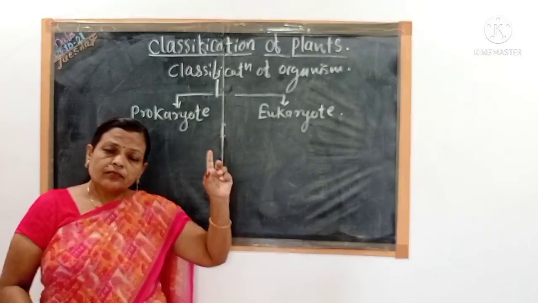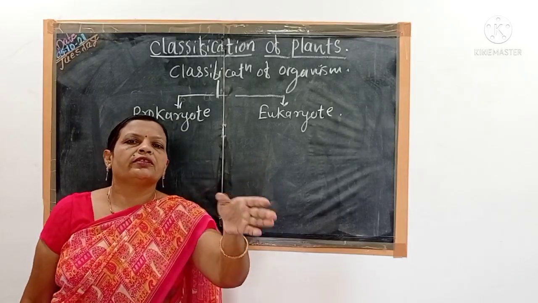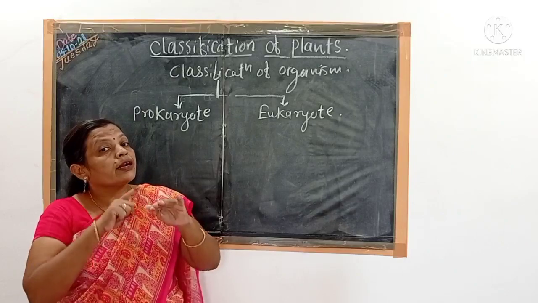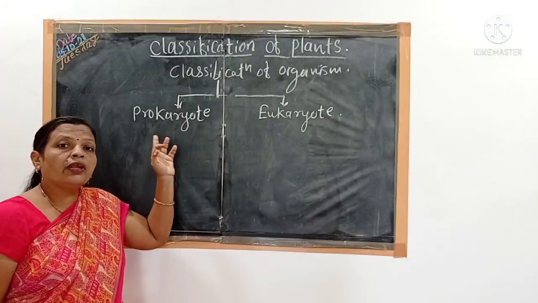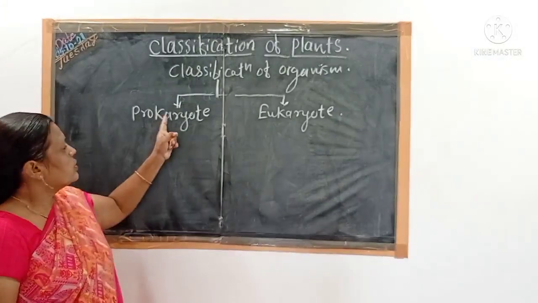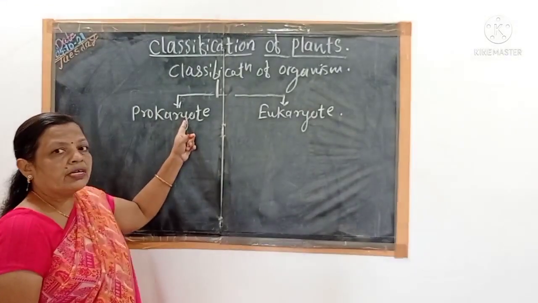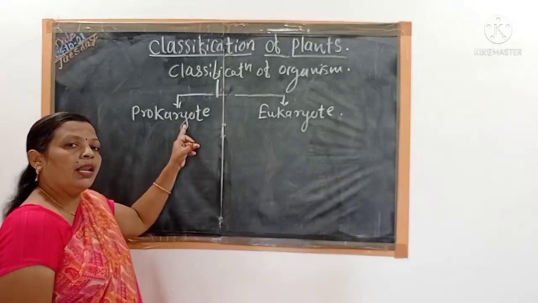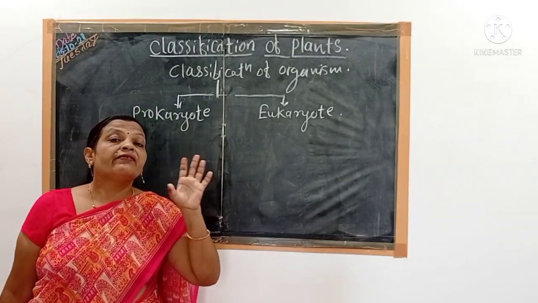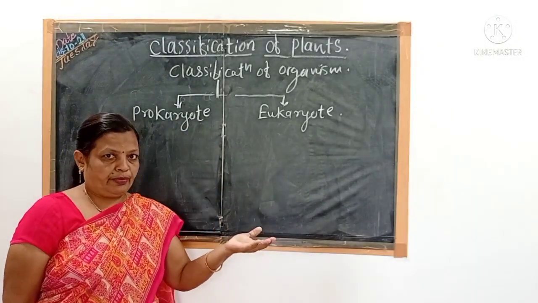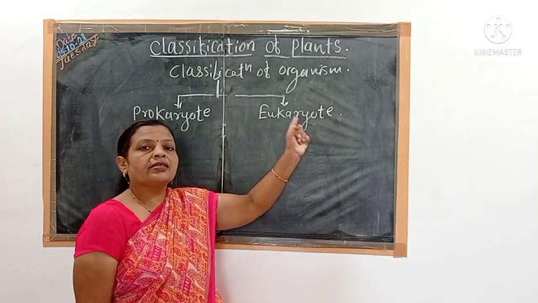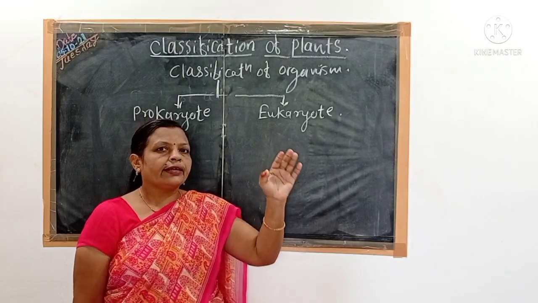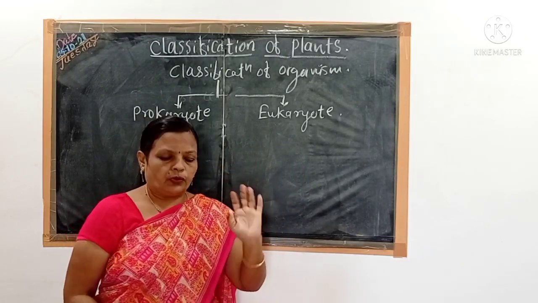Whether the cell contains the nucleus with the nuclear membrane. No doubt the nucleic acids are present, but they are not enveloped by the nuclear membrane in the prokaryote. So the prokaryotes include all those organisms where the cell does not contain a well-defined nucleus with the nuclear membrane. And the eukaryotes are those organisms where the cell contains a well-defined nucleus.